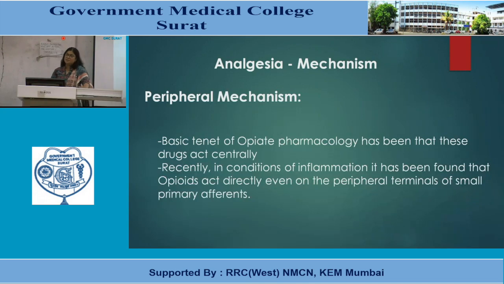Regarding the peripheral mechanism of analgesia, the basic tenet of opiate pharmacology has been that these drugs act centrally. But recently, in conditions of inflammation, it has been found that opioids act directly even on the peripheral terminals of small primary afferents. So it's not that all the actions of opioids are because of supraspinal actions. There is evidence that some actions are direct actions on primary afferent cells.